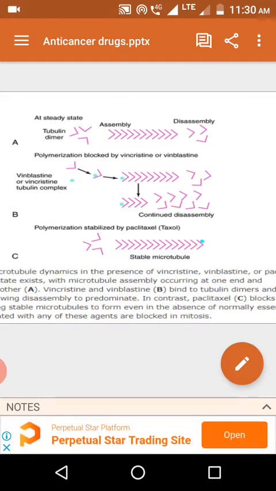Mainly the vinca alkaloids as well as the taxanes affect the microtubule or microspindle functions. What are microspindles? Microspindles are microtubules. So these are proteins.